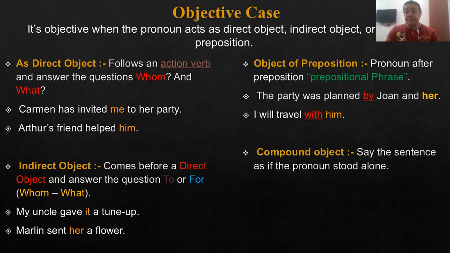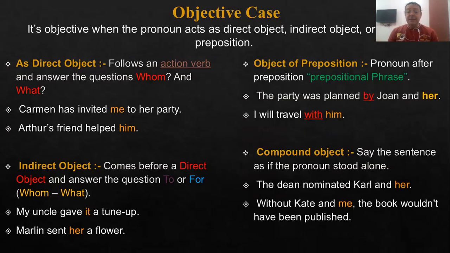Compound object: the dean nominated Carl and her. So both Carl and her were nominated. So this is a compound object, Carl and her, and they are joined together by the coordinating conjunction and. Another example: without Kate and me, the book wouldn't have been published. So Kate and me both are the object of the preposition without.